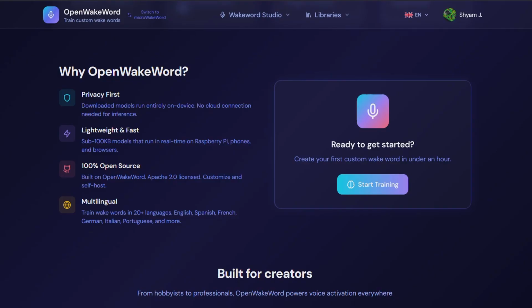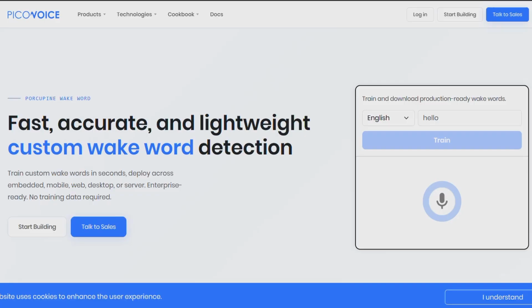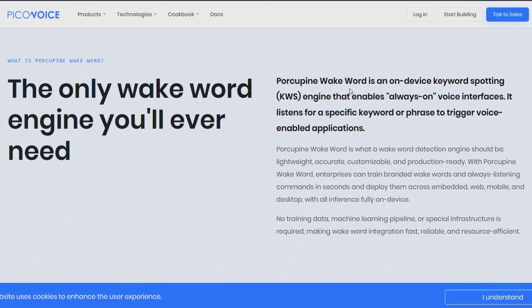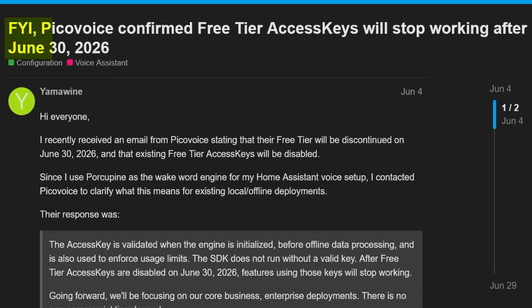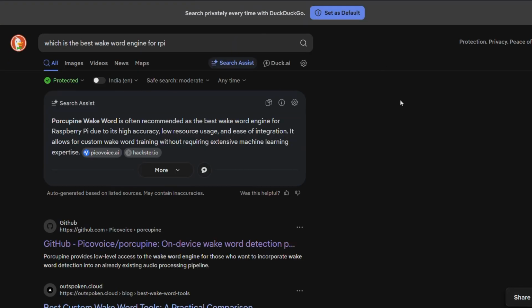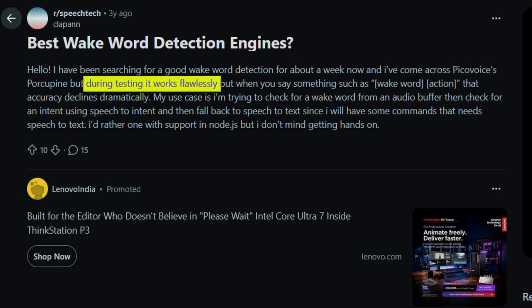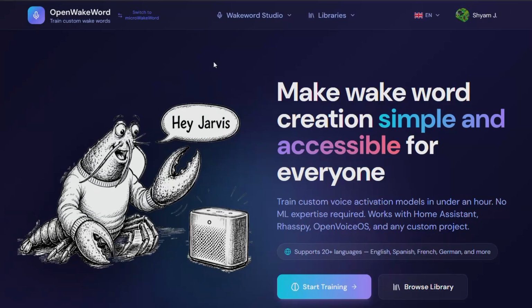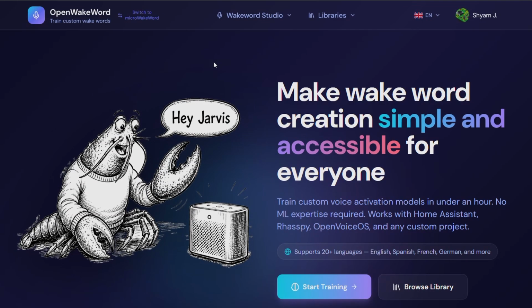OpenWakeWord is an open source wake word detection engine. My original plan was to compare it against Pico Voice Porcupine on the Raspberry Pi, but just before making this video, I learned that Pico Voice ended its free access for new users. So setting up a fair comparison wasn't really possible anymore. From what I have gathered, Porcupine is considered to be one of the best wake word engines out there. But for broke engineers like us, open source is hard to beat. So OpenWakeWord it is.